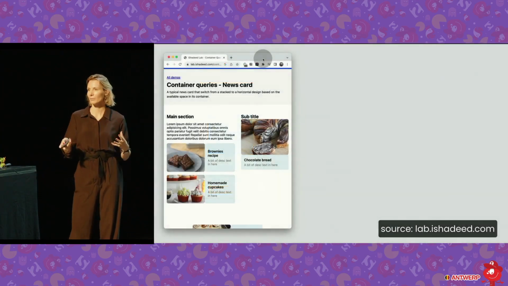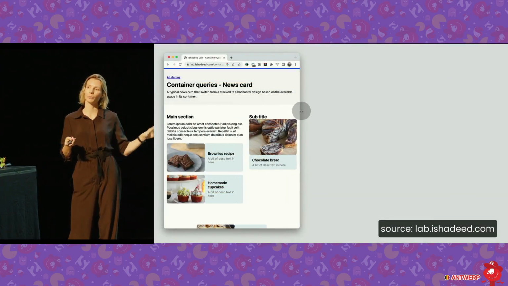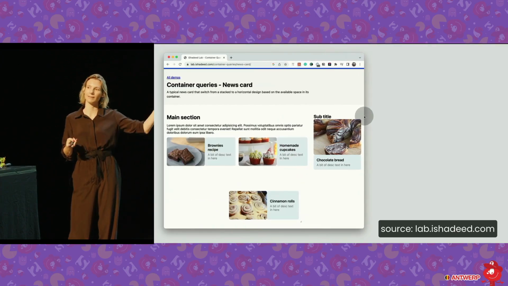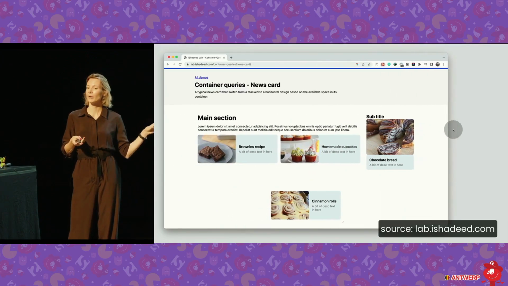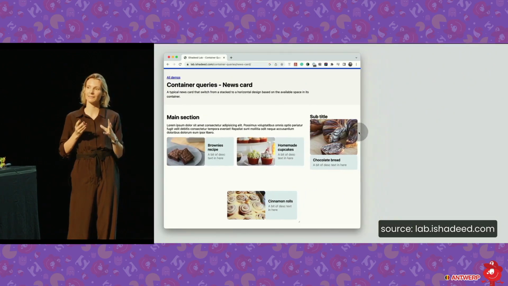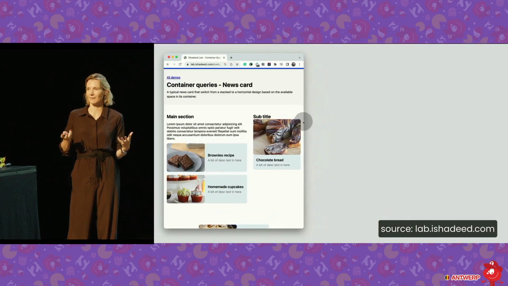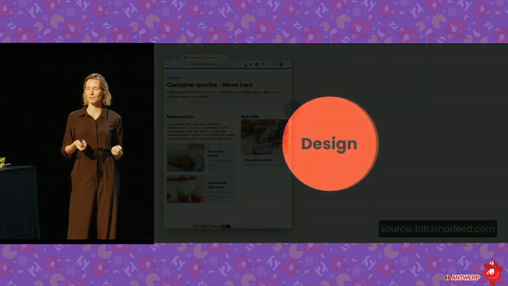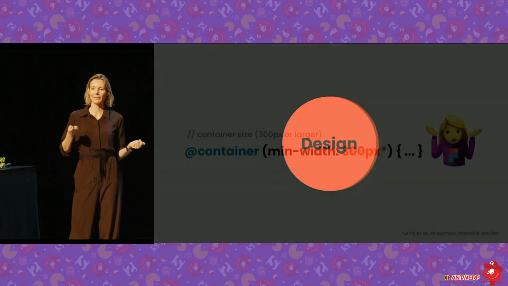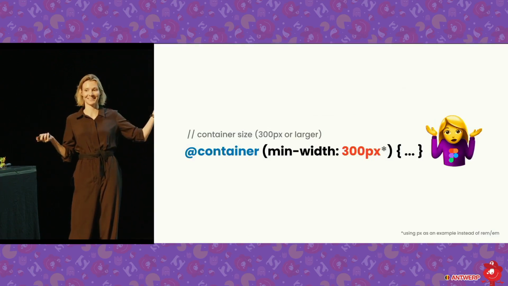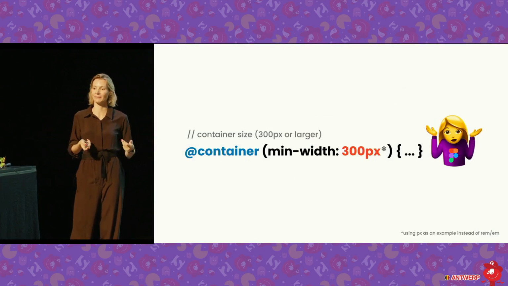Let me show you an example. Here you have a page, and on that page, we're using the same card component. But depending on where we place it, in the sidebar and the content, this component is always going to look different, and it's always going to look perfect depending on the size that you give it. So this is, for me, like a designer's dream come true. Like, you really always have the perfect distribution of your design. Now, as a designer, I'm looking at this, and I'm like, look, I don't even have media queries. I don't think this thing, I'm going to see that anytime soon in my design tools.